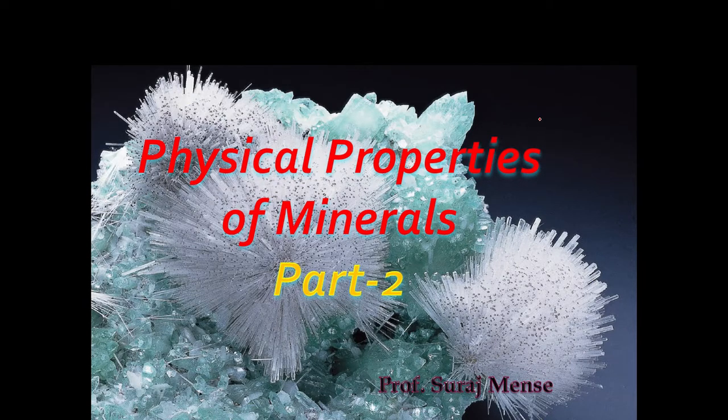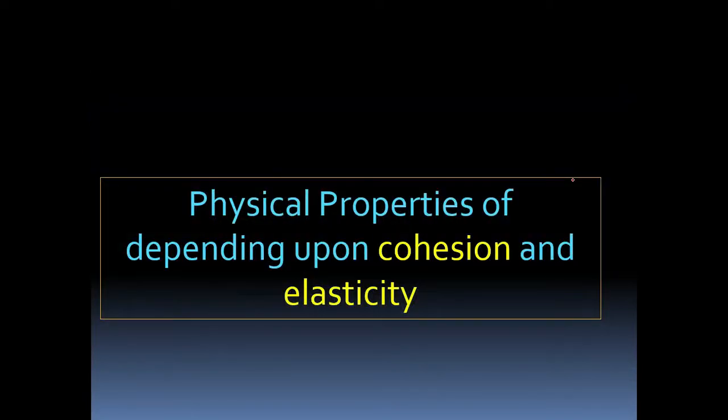So today we are going to study about physical properties of mineral part 2. So we have already discussed in part 1, that is properties depending upon light. So properties depending upon light, we have discussed about color, streak, luster, affinity. So these are the properties depending upon light. So now today we are going to see physical properties of mineral depending upon cohesive and elasticity.